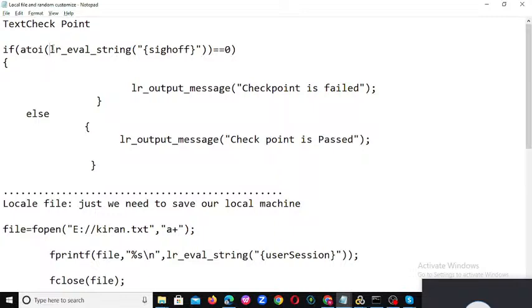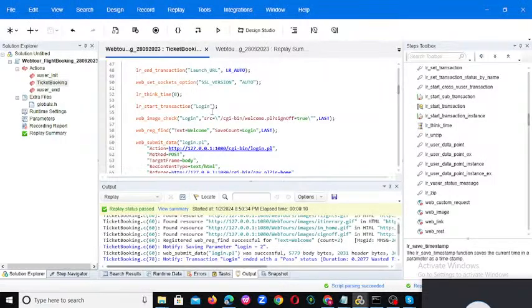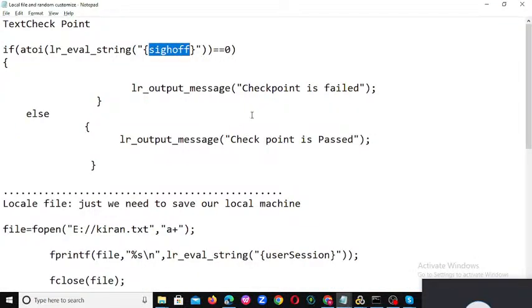And lr_eval_string: we are reading the name you are giving in the web reg find. Here I gave save count equal to login. Save count is how many times the particular text occurs. So whatever name you gave here, login, the same thing you need to provide in lr_eval_string as a LoadRunner variable, and equal to 0.